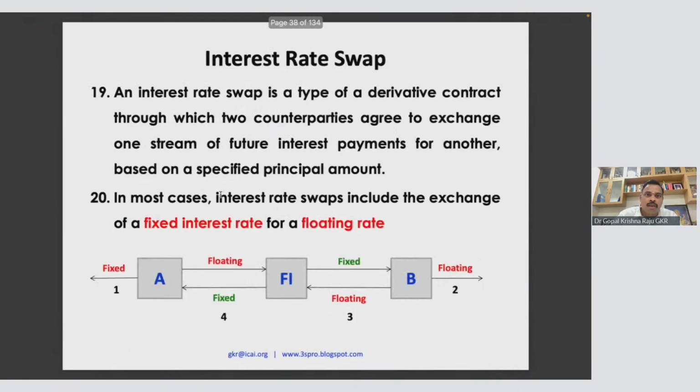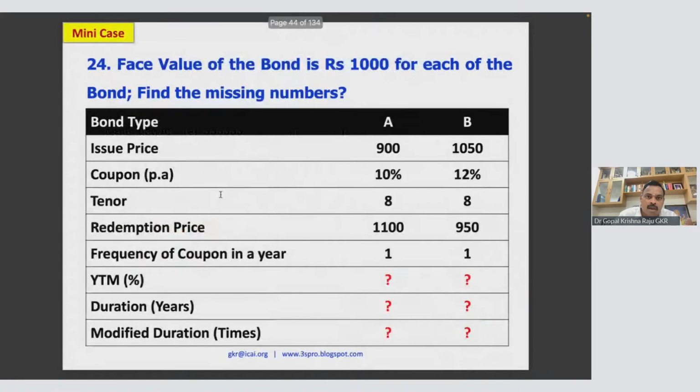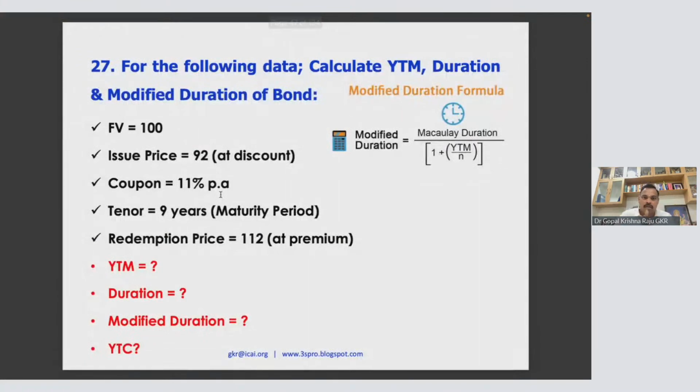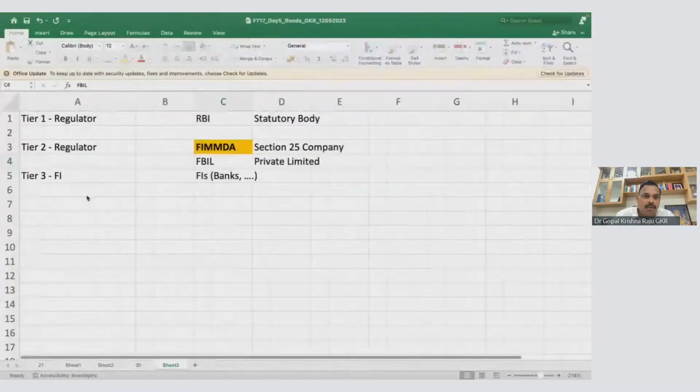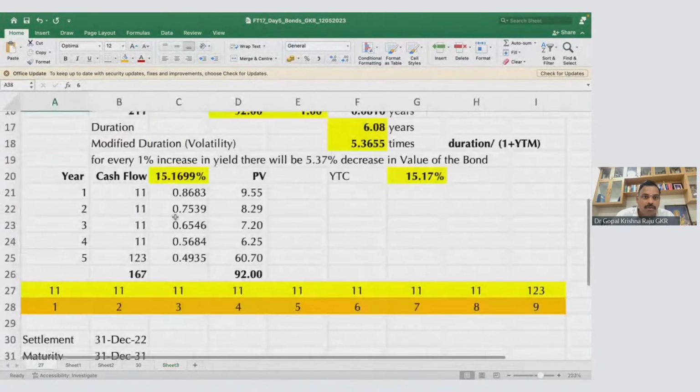Now I will do a bond question. All of you look at this 27th question. So we have an arithmetic problem here. So what I will do, I will delete all this stuff.